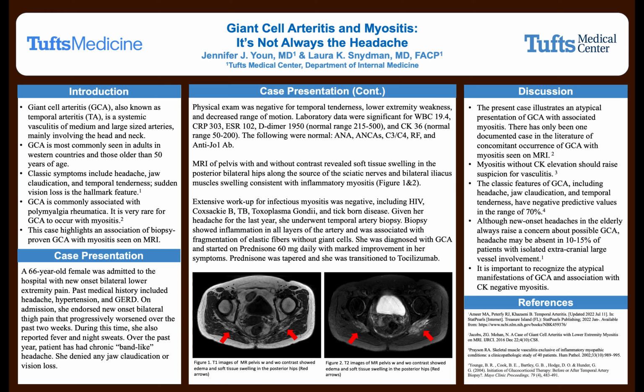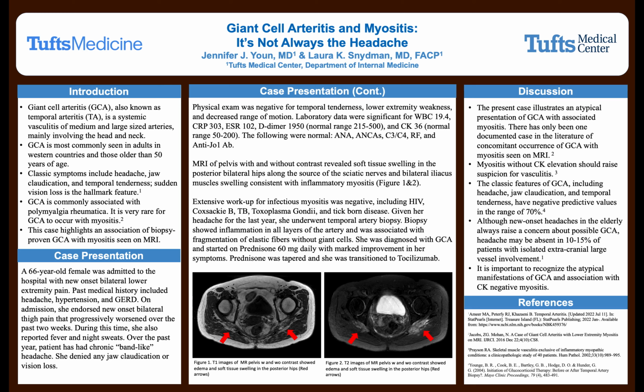MRI of her pelvis with and without contrast reveals soft tissue swelling in the posterior bilateral hips along the course of the sciatic nerves and bilateral iliacus muscle swelling consistent with inflammatory myositis, as seen in figure 1 and figure 2 below, with red arrows pointing to the areas of inflammation. Extensive workup for infectious myositis was negative, including HIV, Coxsackie B, TB, toxo, and tick-borne disease.